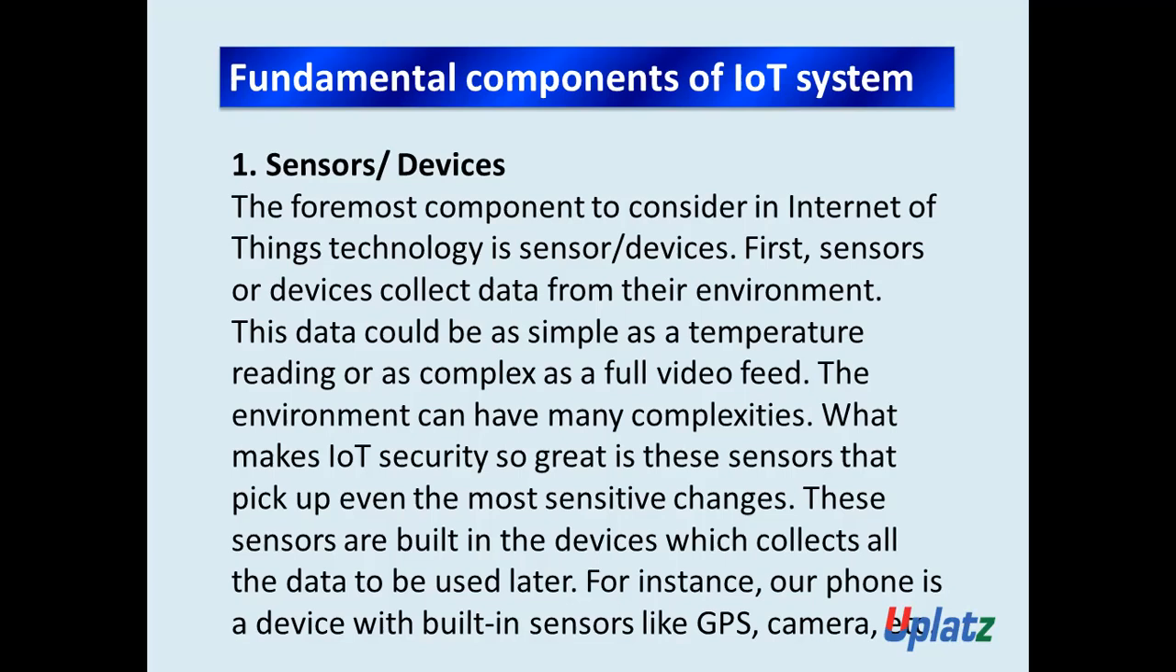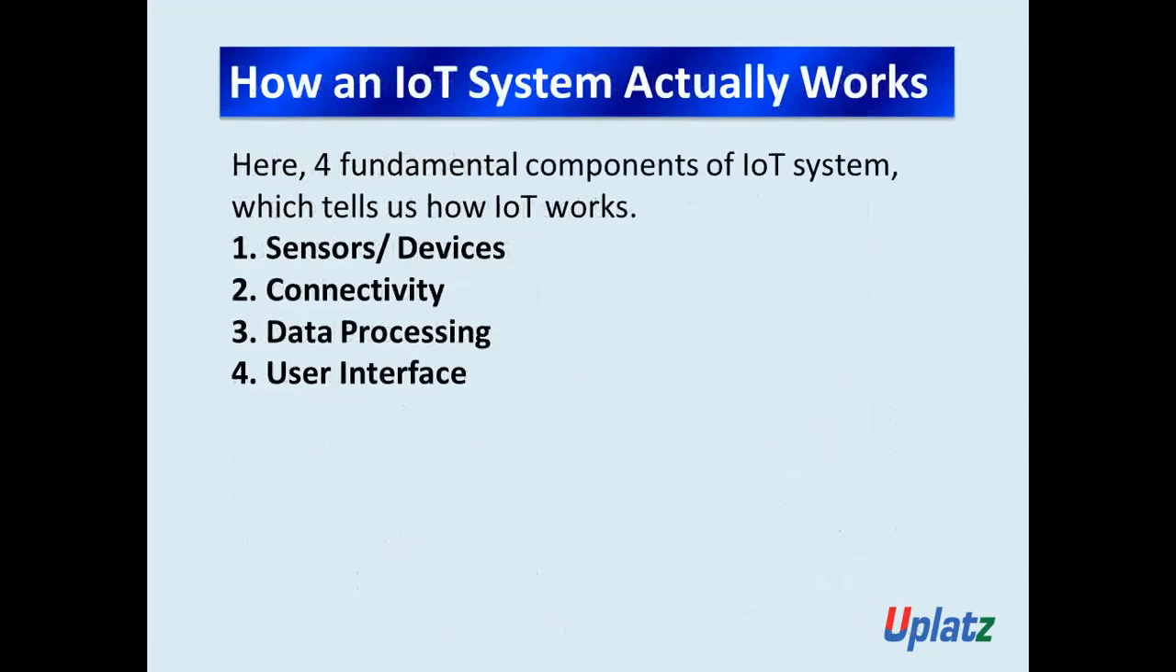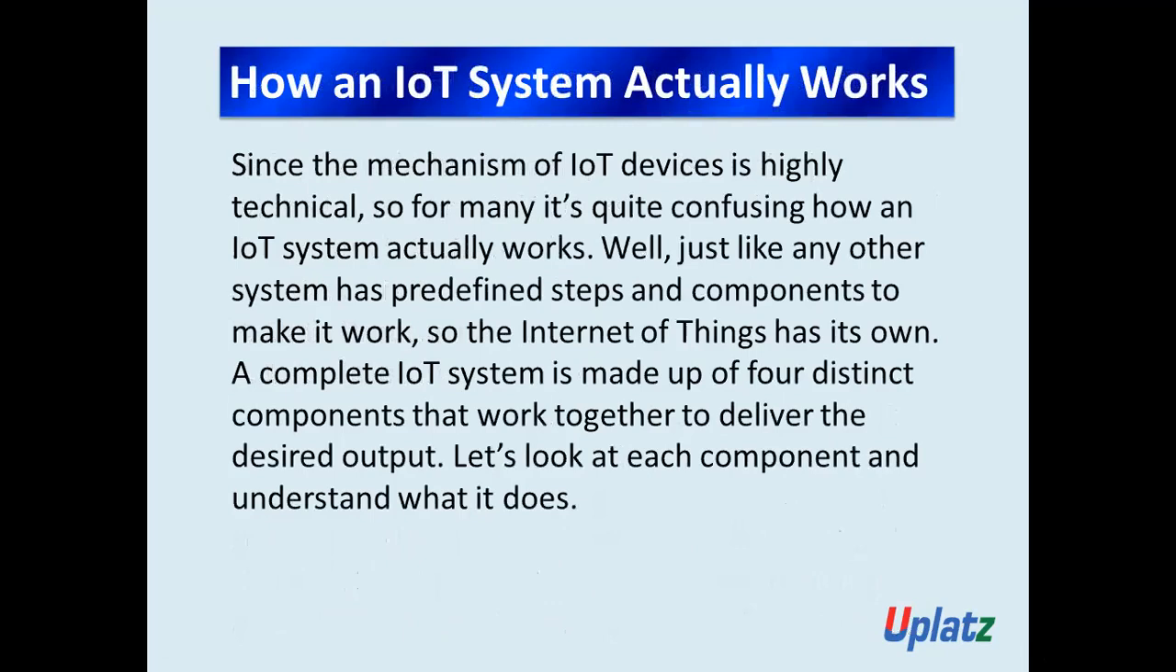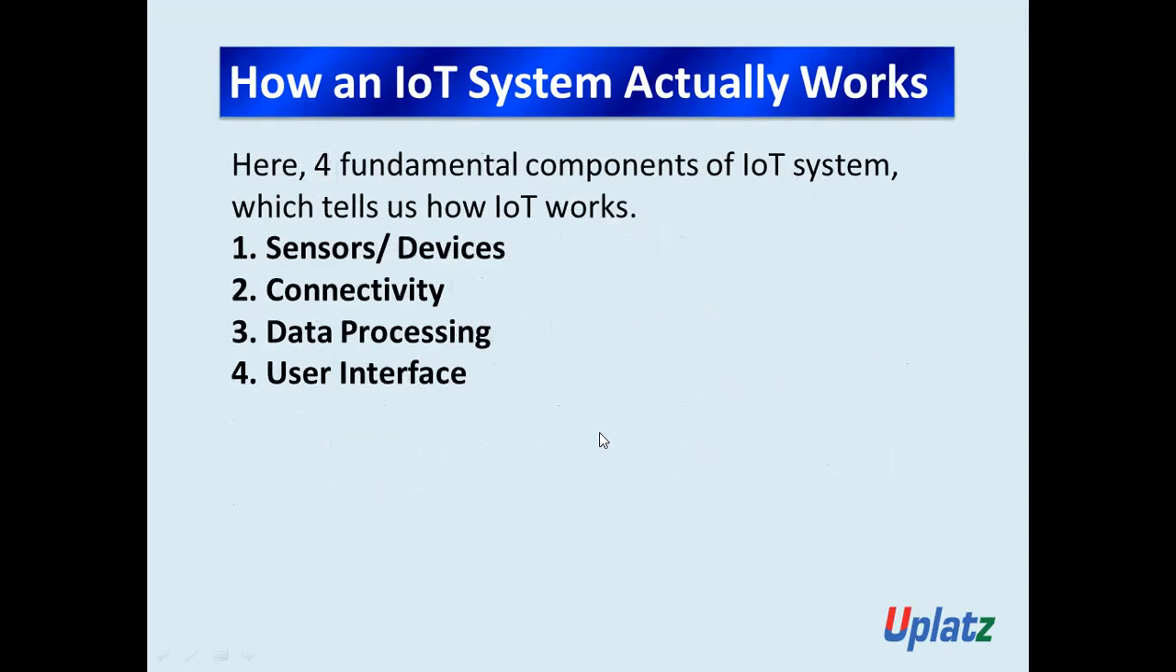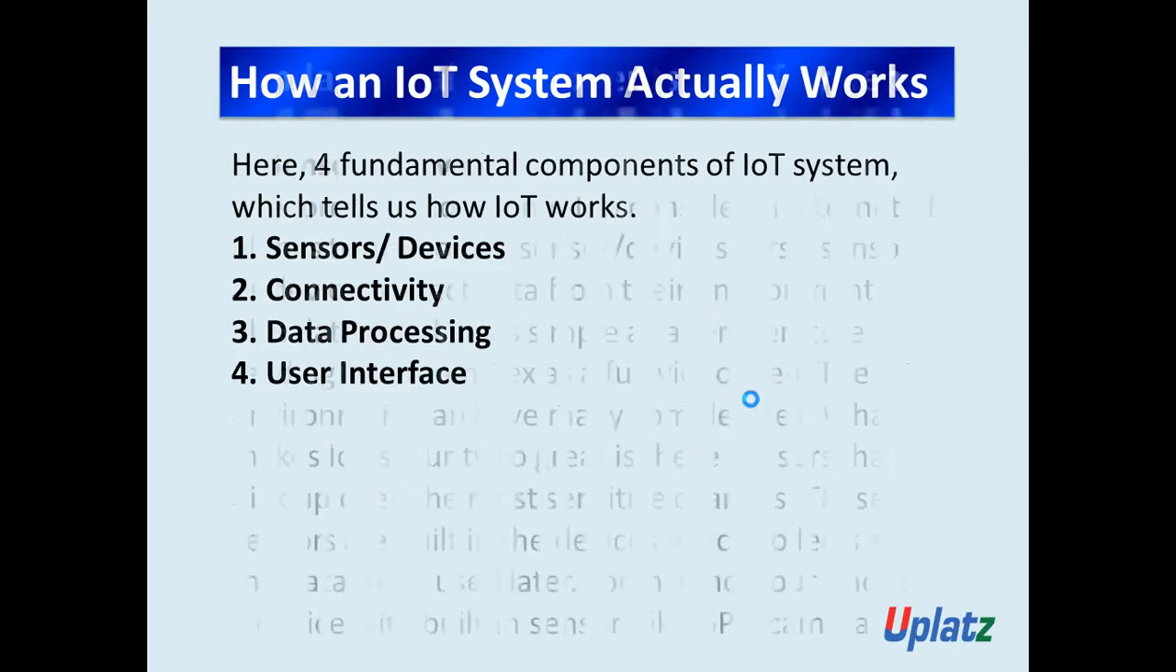Got the point? What we are discussing are the four fundamental components of the IoT system. What is our actual point? How an IoT system actually works. As we say, a complete IoT system is made up of four distinct components that work together to deliver the desired output. What are those four distinct components? Sensors or devices, connectivity, data processing, and user interface. We are going to study each of these. The first one is sensors or devices.